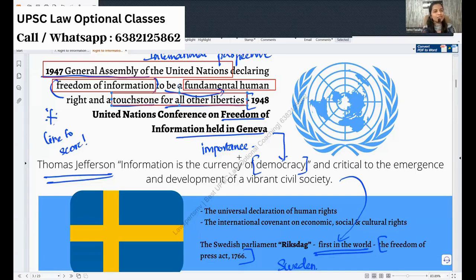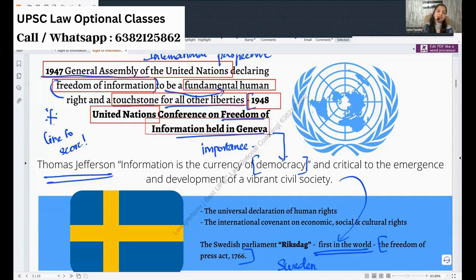So right to information becomes the basis for enjoying all liberties. Only when you are informed do you know you have all types of liberties. That's what was pointed out here. And there was also a separate conference held by the United Nations in 1948, called the Conference on Freedom of Information.